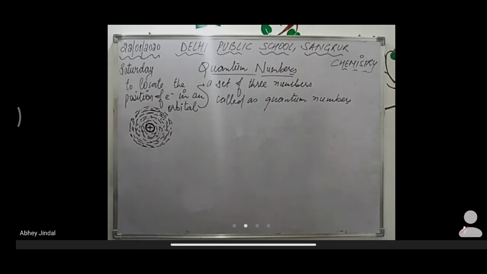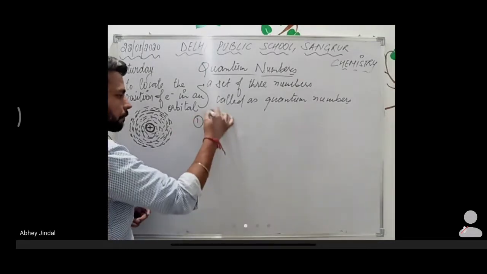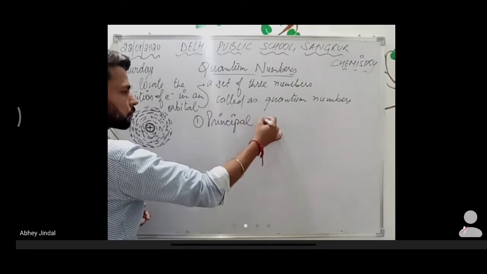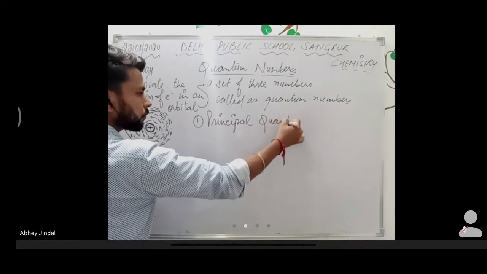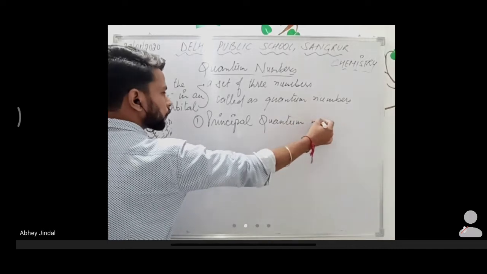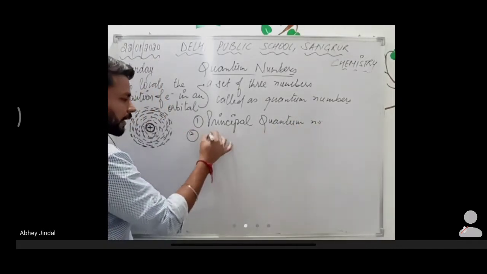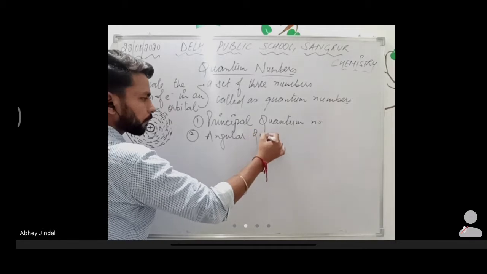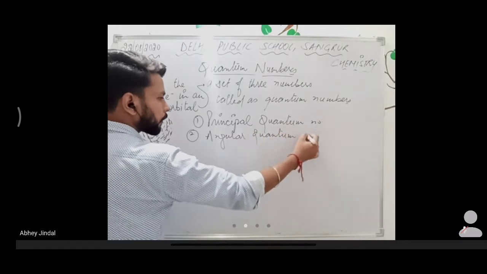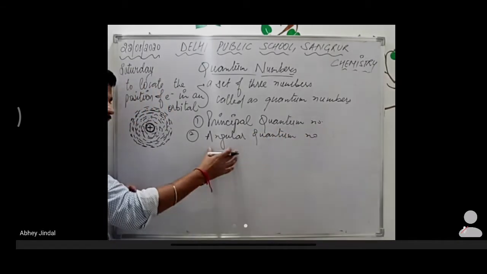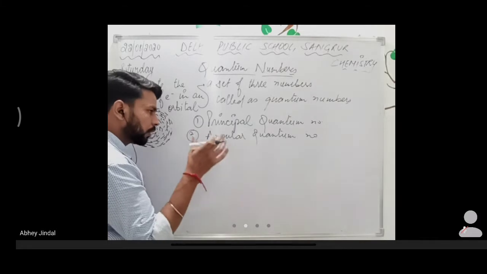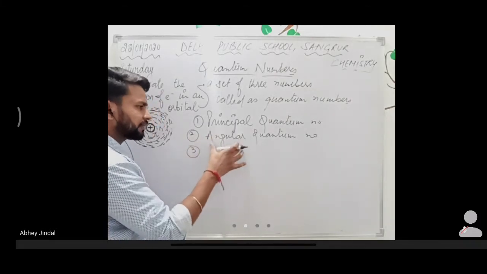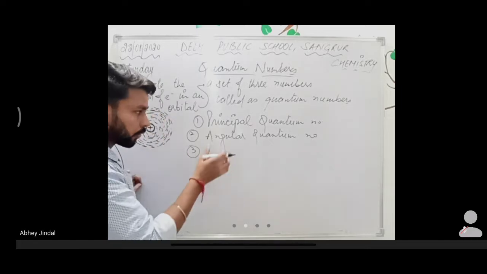Okay, like the first one is the principal quantum number. The second one is the angular quantum number. Another name for this is the azimuthal quantum number. You can read it from your textbooks, but angular quantum number is easy to learn also.